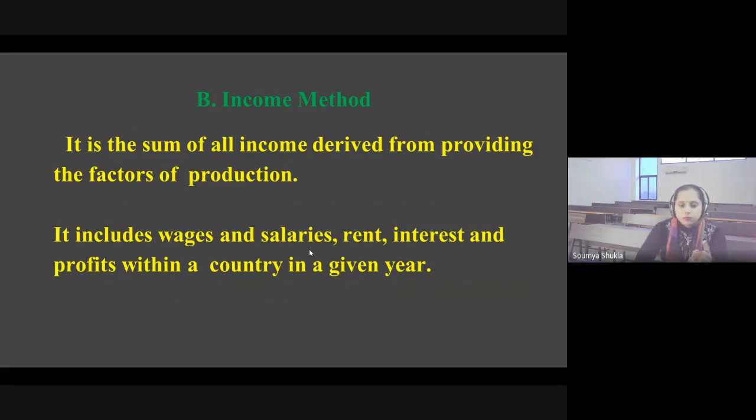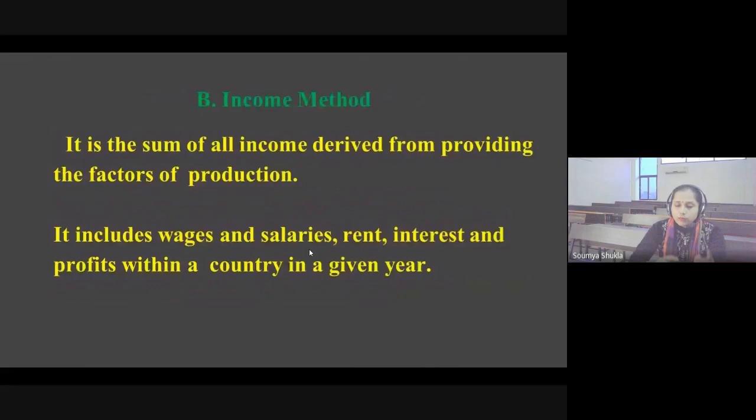From the time of supplying raw material to the finished good, whatever income occurs, whatever profit we gain, interest or rent, salary, wages, everything is included within a financial year. That comes under the income method, from which we get a source of income.